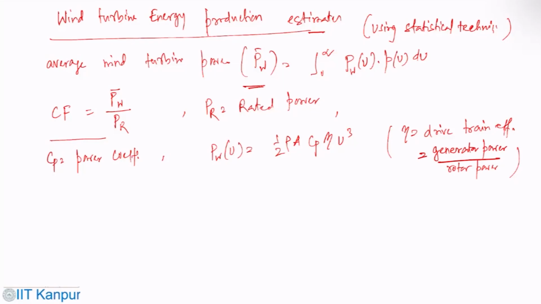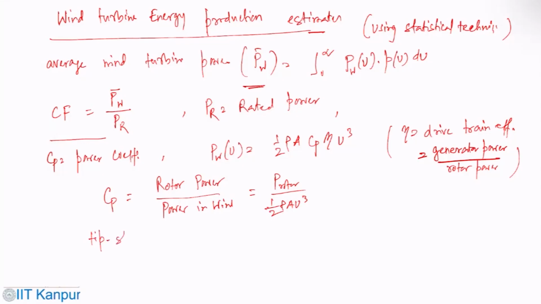So then CP is rotor power to power in the wind. So P rotor over half rho A U cube. Typically CP is also a function of tip speed ratio.